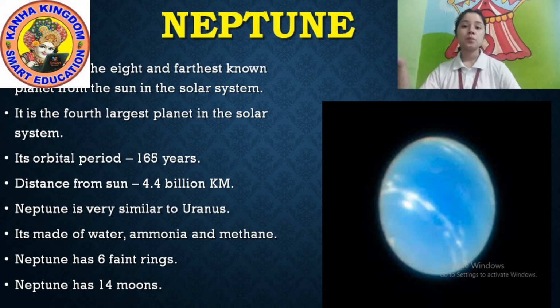After that comes Pluto, but Pluto is a dwarf planet, we cannot count it, so Neptune is last. Okay, it is the 4th largest planet in the solar system. Its orbit period is 165 years. It takes 165 years to complete one revolution.